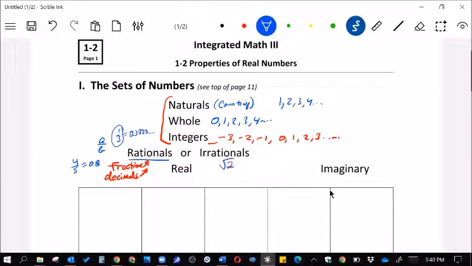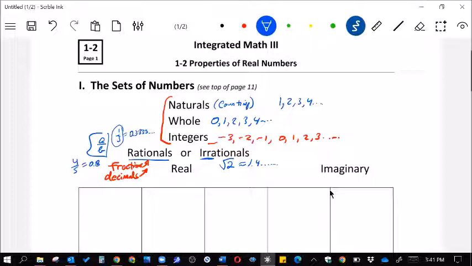Irrationals, then, let's take something like the square root of 2. Square root of 2 is approximately 1.4, and you have to put a whole bunch of numbers after it. It never repeats, and it never ends. So it's a decimal, but it's irrational because it cannot be made into a fraction. So all of the square roots, unless it's a perfect square, are irrationals.